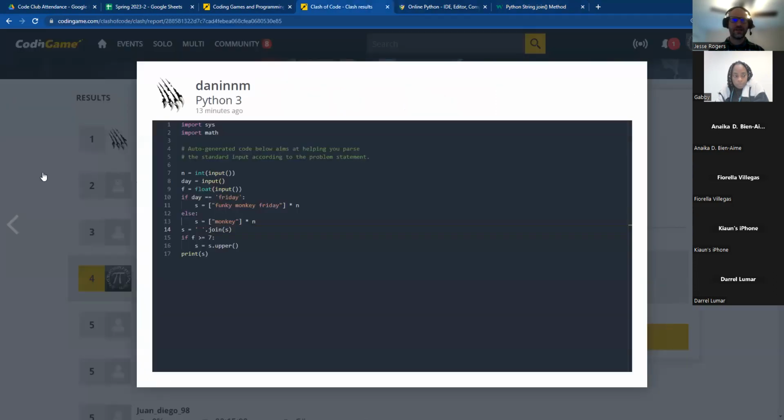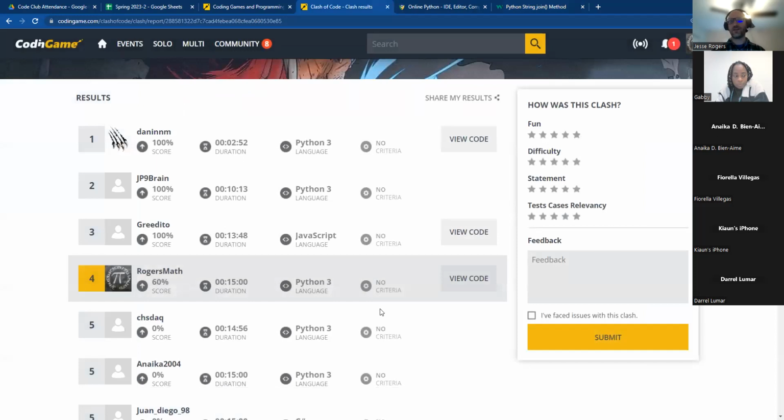And so going back to our Clash, again, you can see I got 4th place, but really who cares, right? It doesn't matter where you place in these clashes, especially in the first few months or years that you're playing this, because you've got experienced players that have been coding sometimes for years, and they're solving these problems. They're going to knock these things out really quickly. You can see this guy did this in under 3 minutes, right?